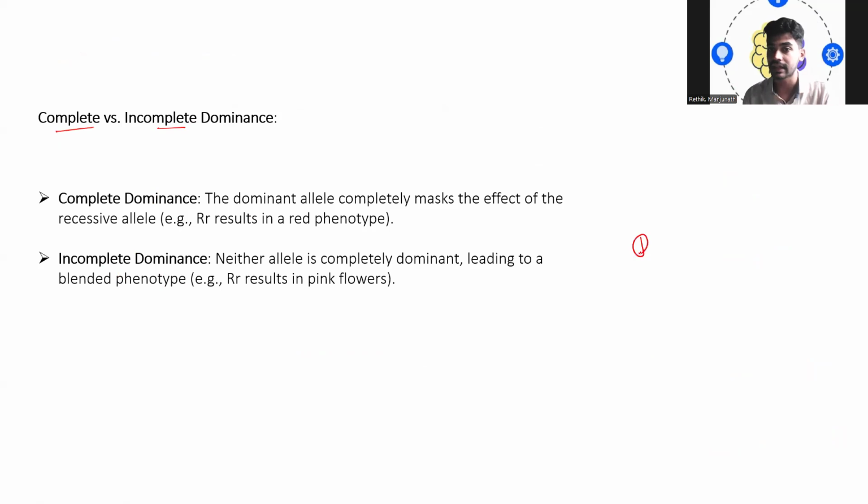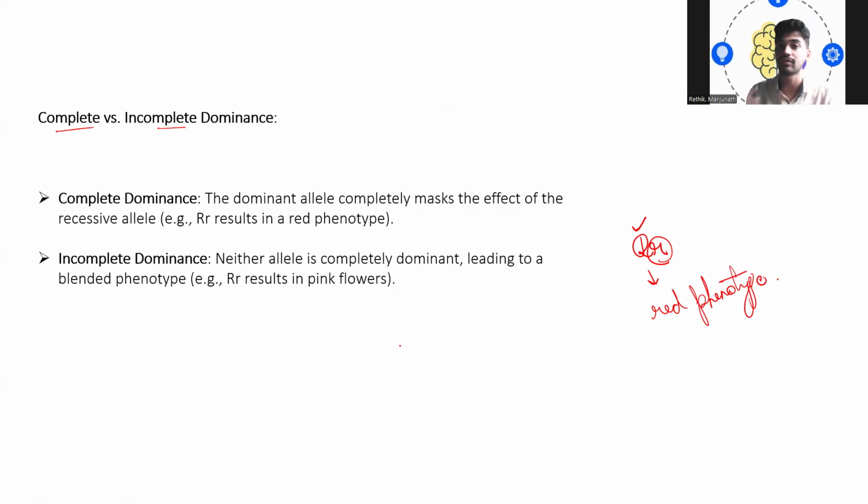Say, like in red color, capital R and small r. Your capital R is completely masking the character of small r. As a result, the capital R character is expressed. That is, the resultant will be the red phenotype. Okay, so then we can call it complete dominance.